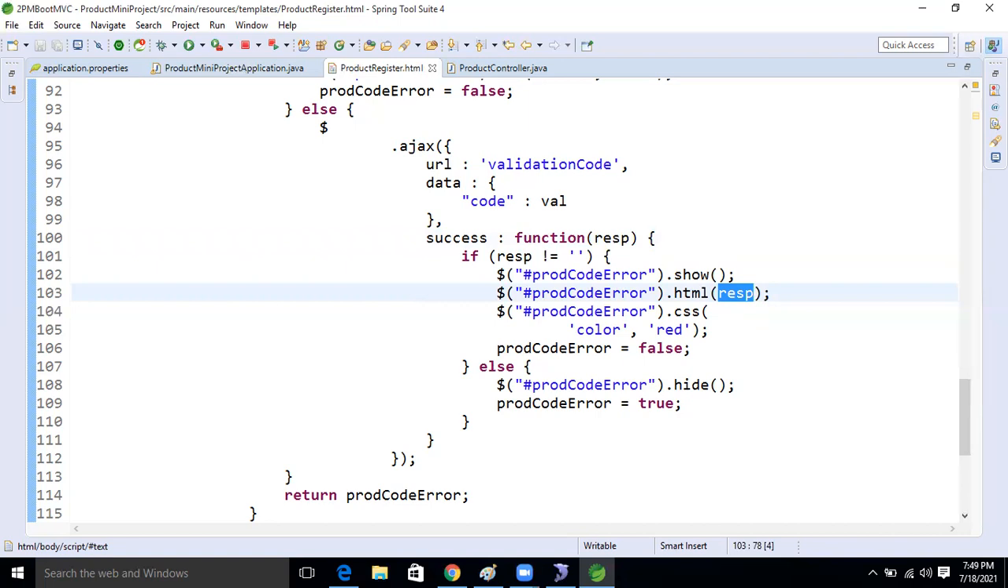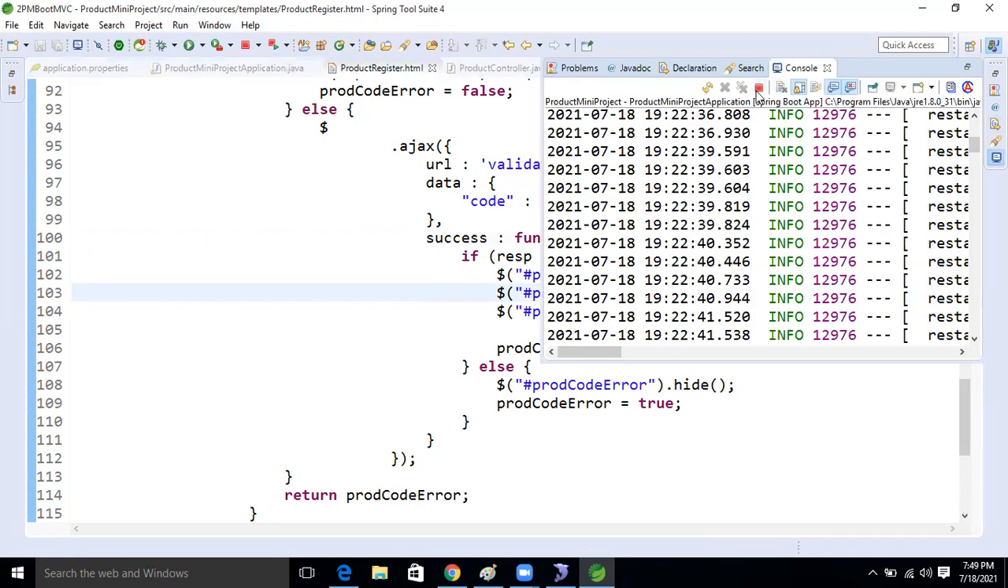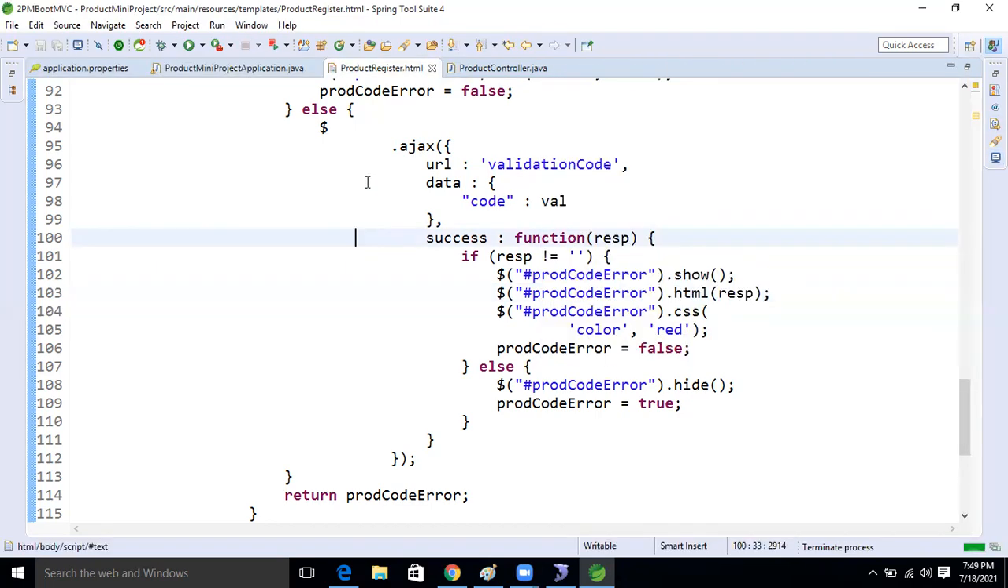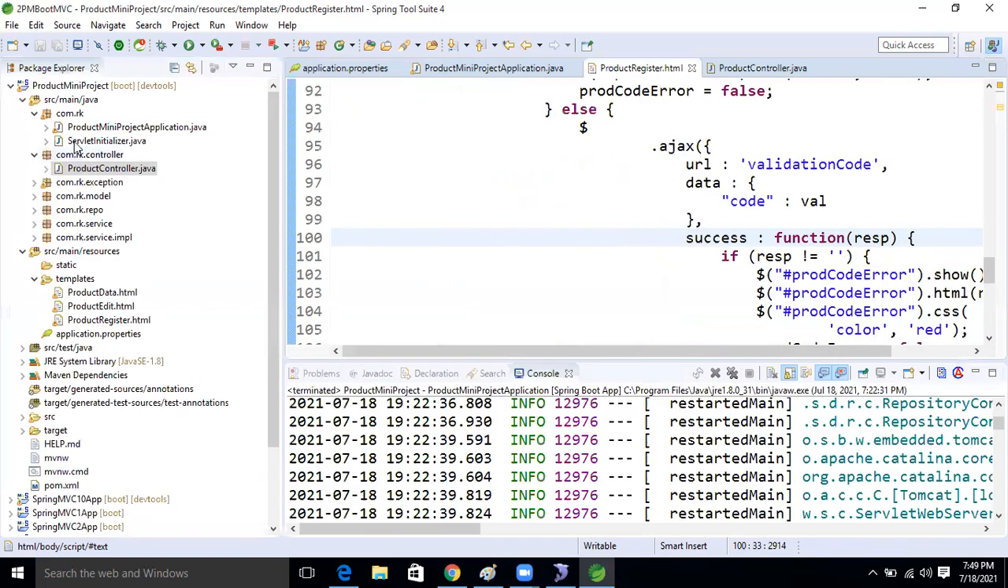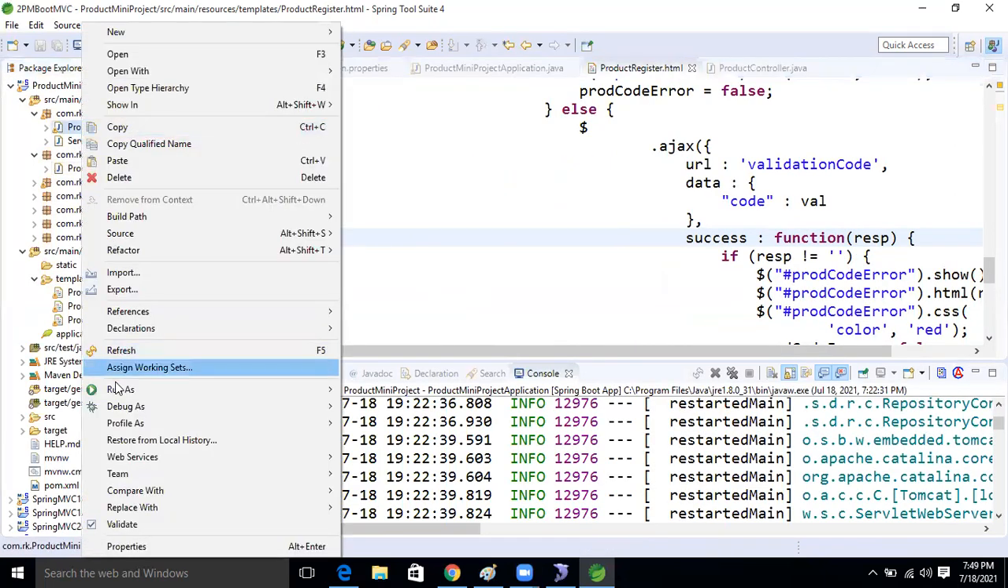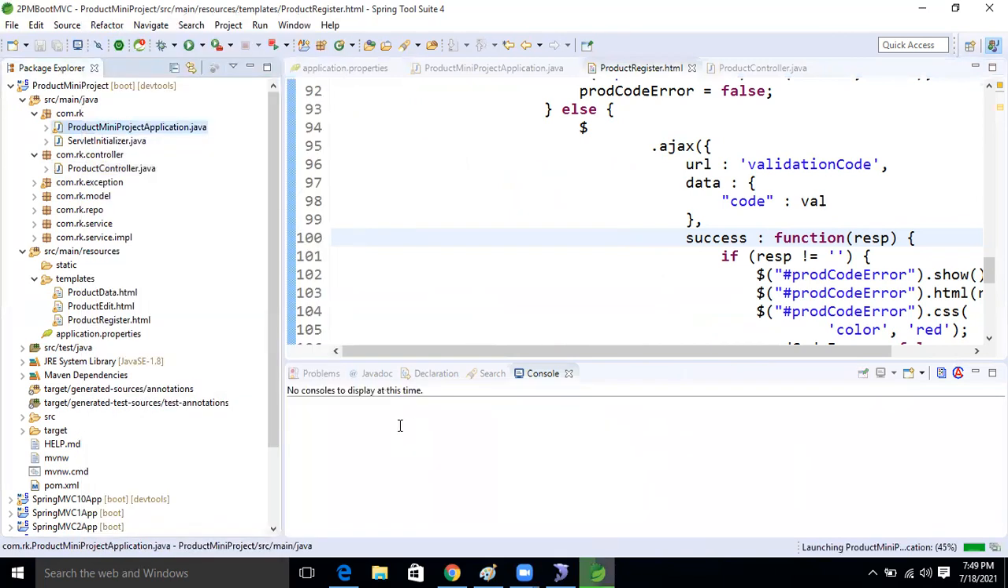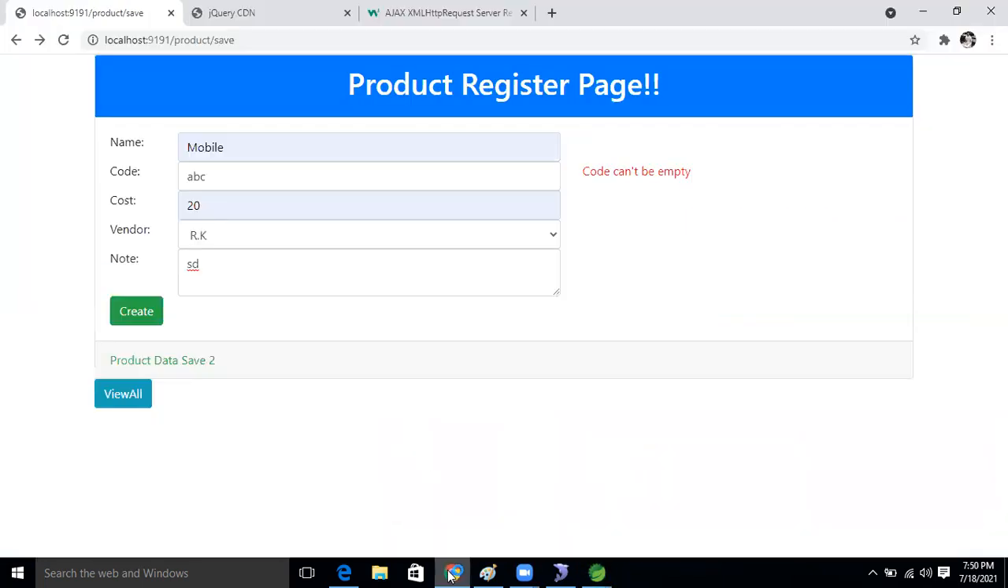Now guys, see this. Now our application will work. Now every problem we resolved. Now let's run our application again. I'm just refreshing this page.